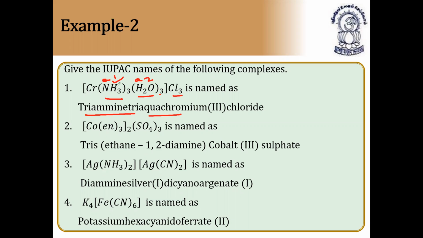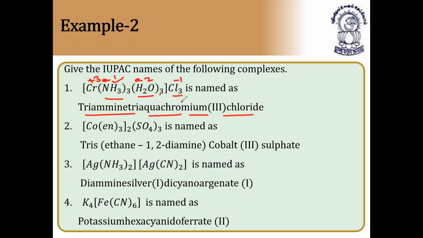Chromium, because this is a cationic complex. Chromium 3 chloride, because 3 chlorines are outside. This becomes +3 and this becomes -3. So that's why 3 chloride ions. Very, very important. Since the charge outside is -3, this should be +3. These two ligands are neutral, so the complex becomes +3.